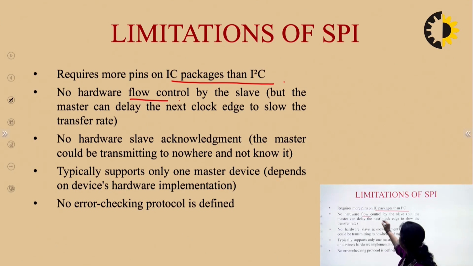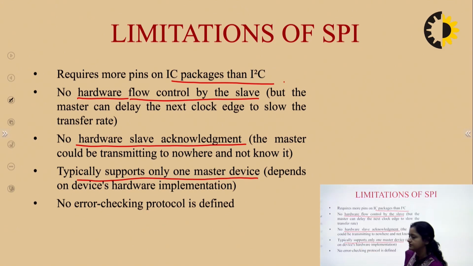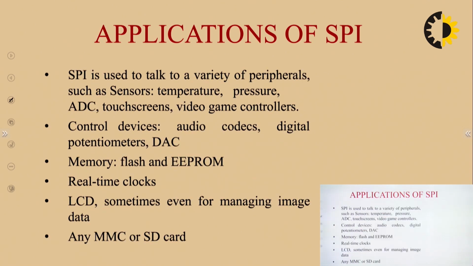No hardware flow control by the slave. No hardware slave acknowledgement is there. No acknowledgement signal is there. Typically supports only one master device. Okay, master can be one only. No error checking protocol is defined for SPI. So these are the limitations of SPI.